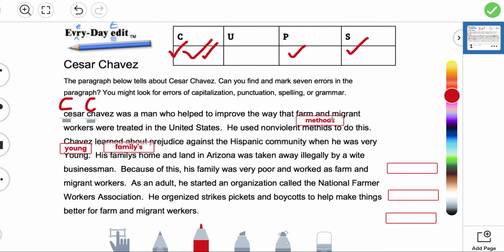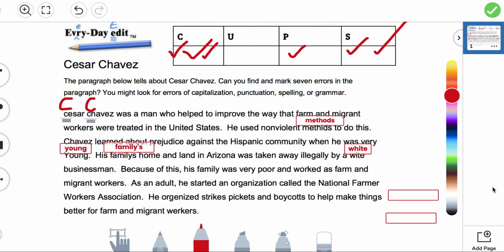That's a punctuation error. The apostrophe was missing. And then methods was misspelled. Young should start with the lowercase y, and then the C in Chavez and Cesar need to be capitalized. Let's look at the last 3. There's a word that's also misspelled in that sentence we're looking at right now. His family's home and land in Arizona was taken away illegally by a white businessman. White is misspelled. It is missing the H. So please spell it with me. W-H-I-T-E. White. And that was a spelling error. Make sure to go at your own pace. Pause if you need to catch up. You go at your own pace, y'all.